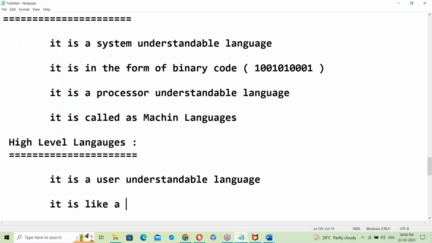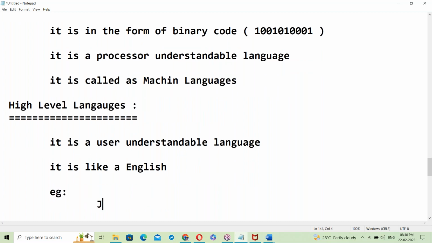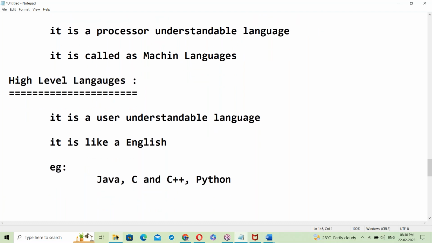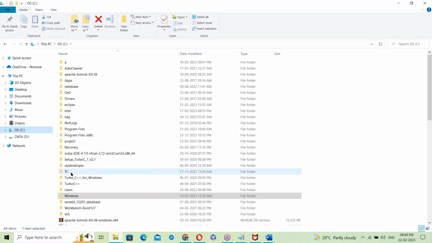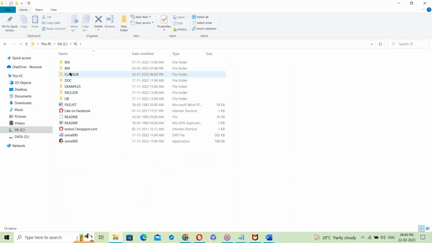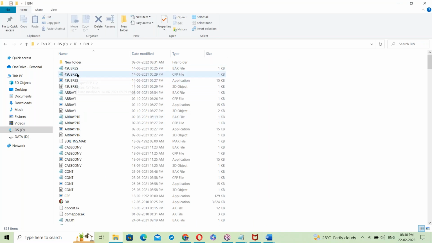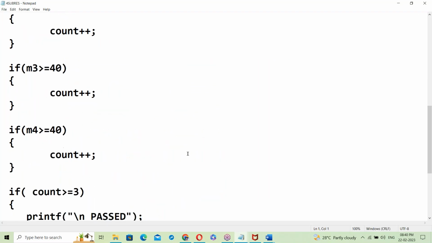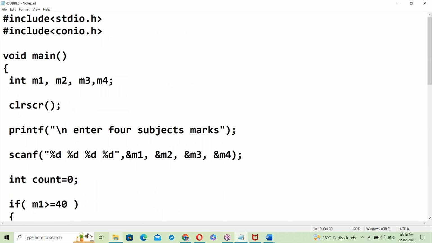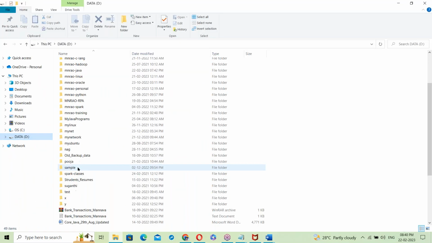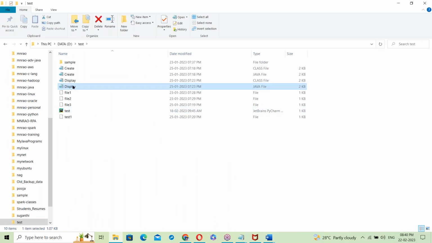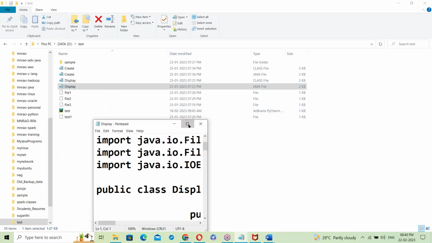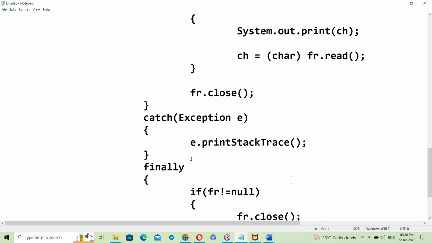Examples: Java, C and C++, and Python are all high level languages.